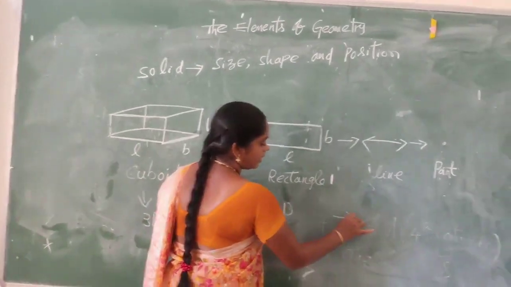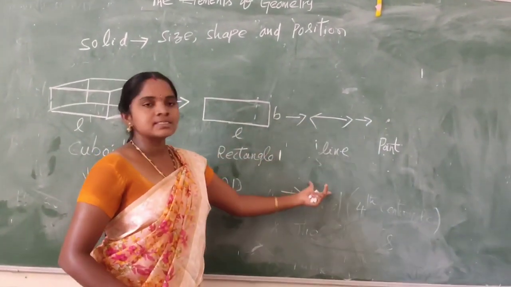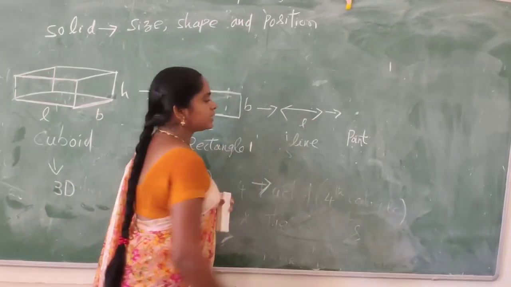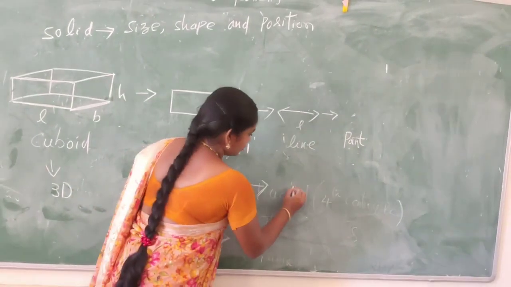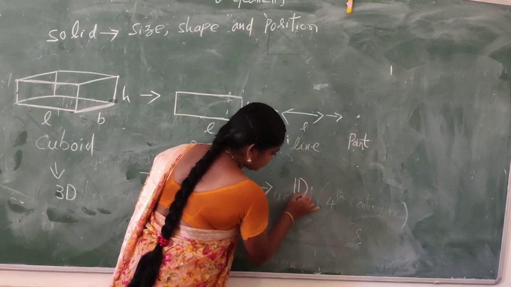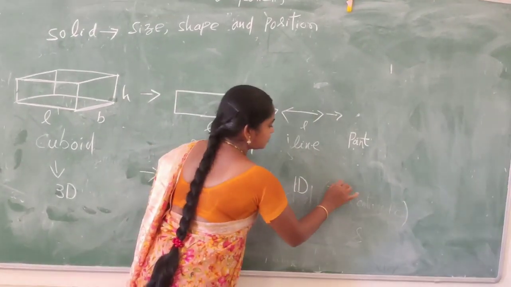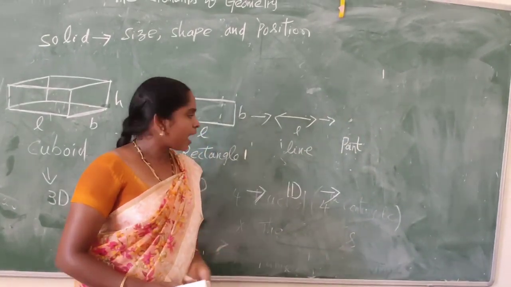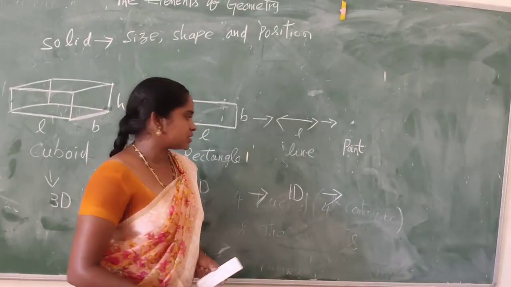Next, the line. A line has only one dimension, that is length. So, 1-dimensional. Next, the point. A point has no dimensions.